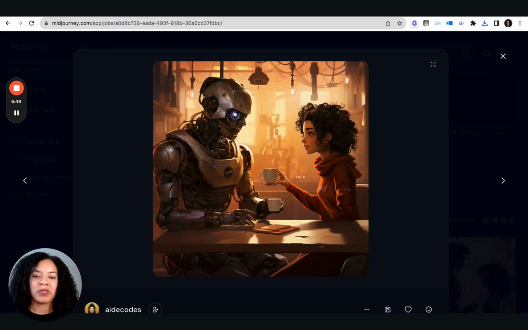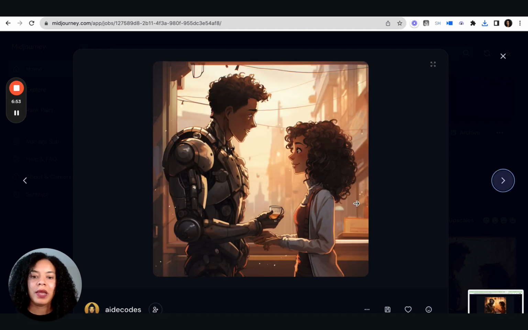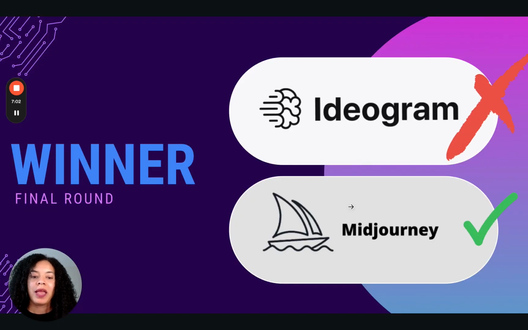Here, I was okay with this one. I thought the two characters don't look like they're in the same room again. And this one looks a little bit more cartoony than I would like, but I still appreciate what it was trying to do here. So who do you think won? I said Midjourney on this one, only because Midjourney has way more detail and does a better job of showing humans and robots in a way that folks can relate to.